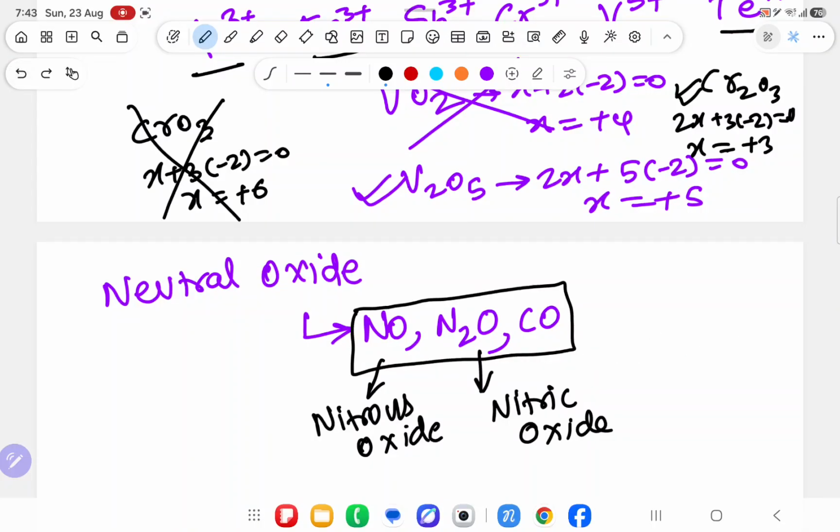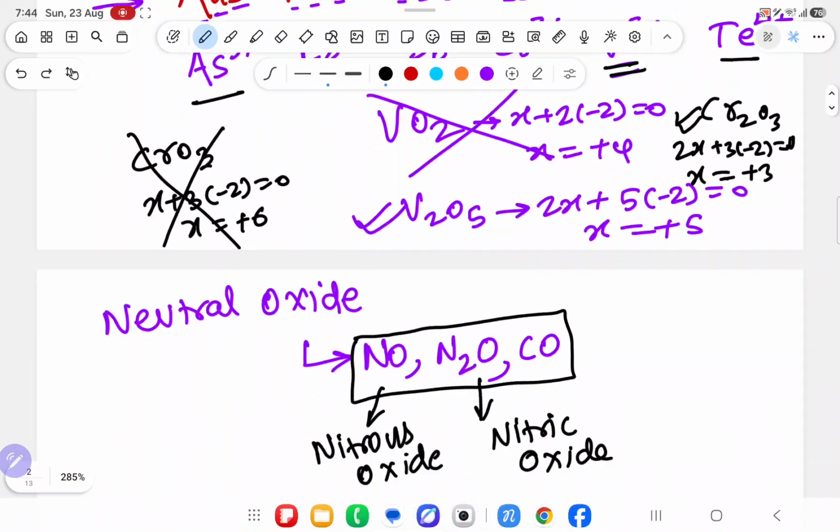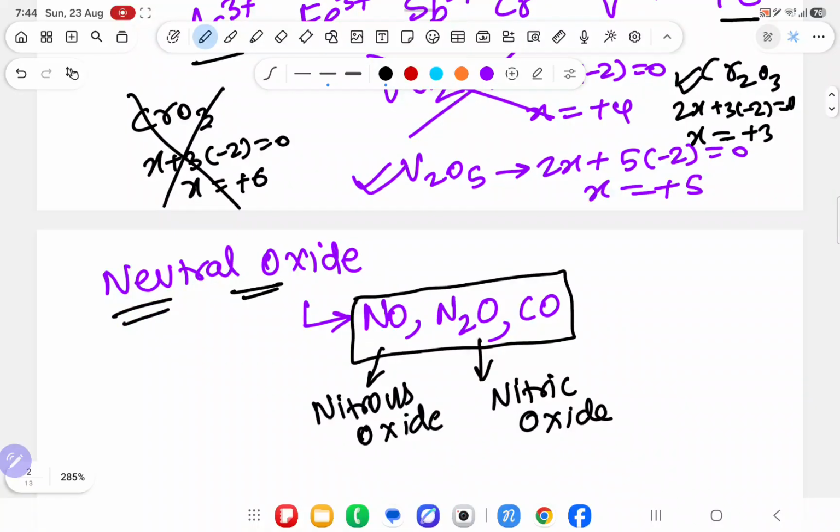Understood the point? It means you understood that three things are neutral oxides. One is called NO, second one is called N2O and third one is called CO. That's it. Understood? The first you have understood is the topic called amphoteric oxide. Second one, neutral oxides, these three are fixed, not more than that.